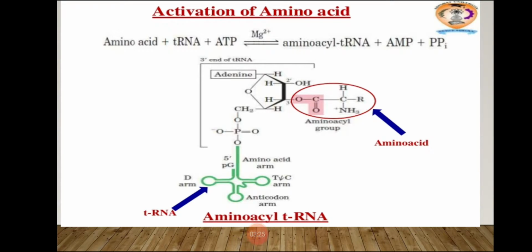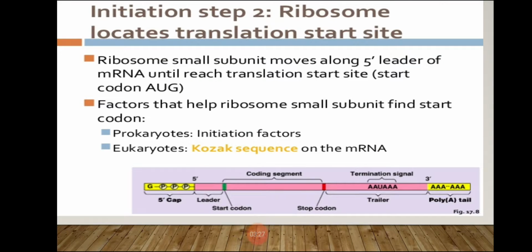Moving on to the second step of initiation: the small subunit of the ribosome binds to the mRNA at the 5' end. There are 2 subunits we have studied, and the smaller subunit attaches at the 5' end of mRNA.